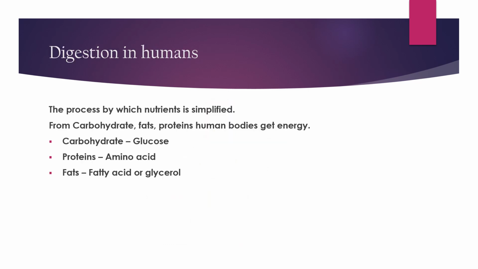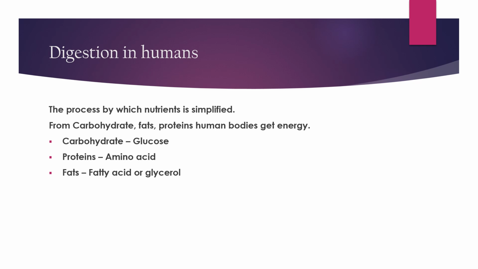Digestion in humans: the process by which nutrients are simplified from carbohydrates, fats, and proteins. Human bodies get energy. Okay, we take in the food in the form of carbohydrates, fats, and proteins. But do we need to simplify those things?